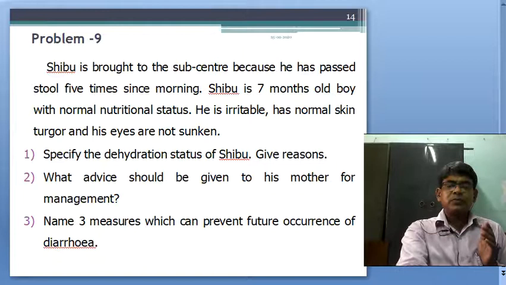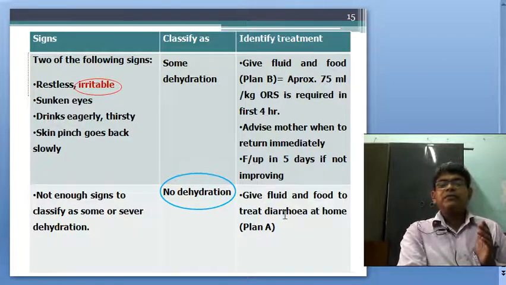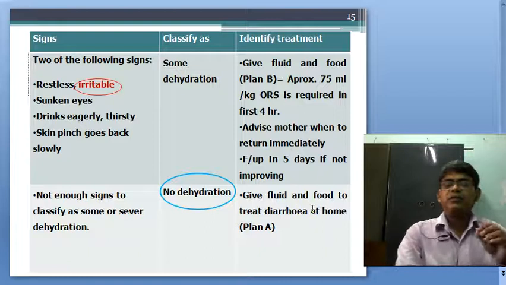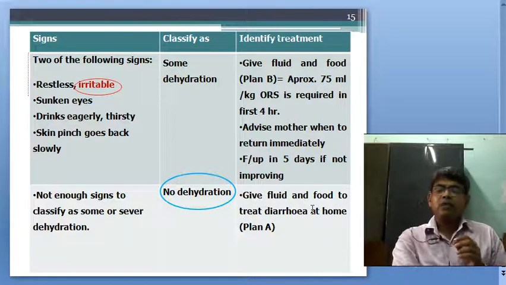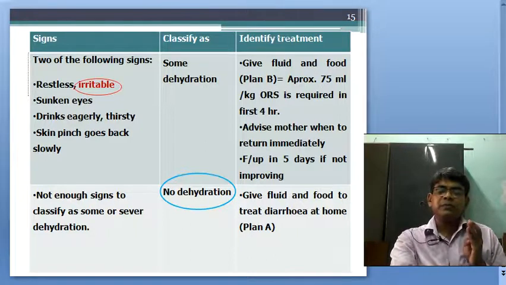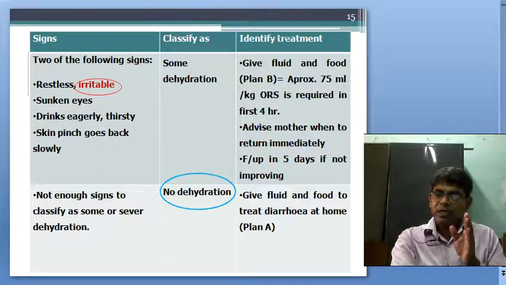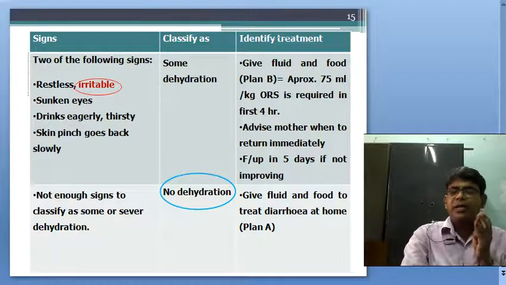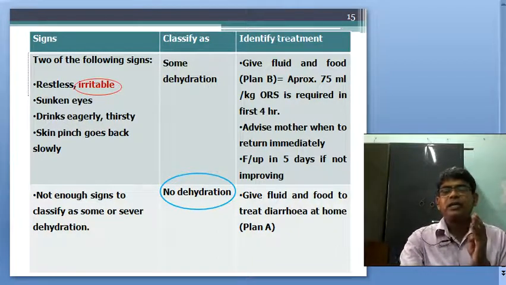Yes, give fluid and food to treat diarrhea at home, that is Plan A. Give fluid and food to treat the diarrhea at home. Giving fluid means, if the baby is breastfeeding, yes, at 7 months it is a breastfed baby, so give breast milk first, then home available fluid, HAF, home available fluid, that means